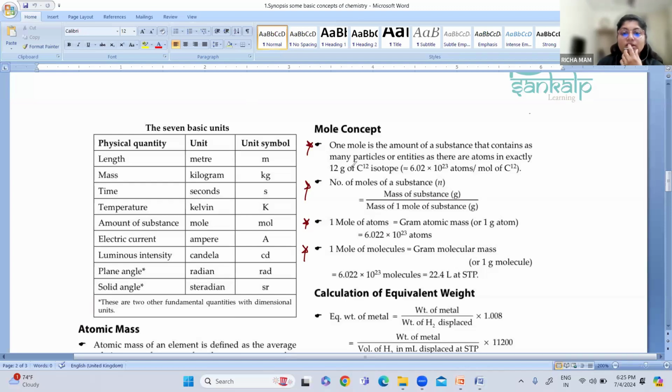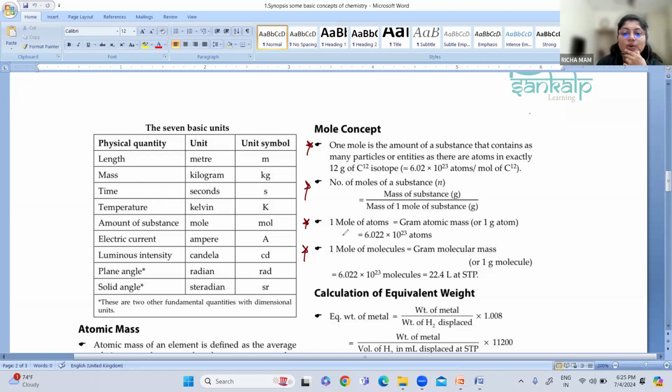What is a mole? A mole is the amount of substance that contains as many particles or entities as there are atoms in exactly 12 grams of carbon 12 isotope. What is Avogadro's number? It is 6.022 into 10 raised to 23 atoms per mole. So this was the first formula.